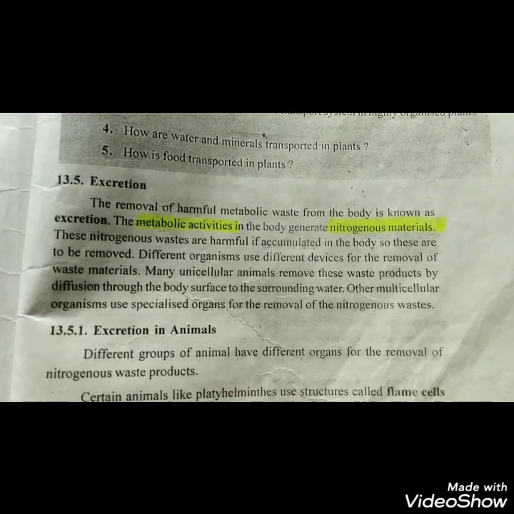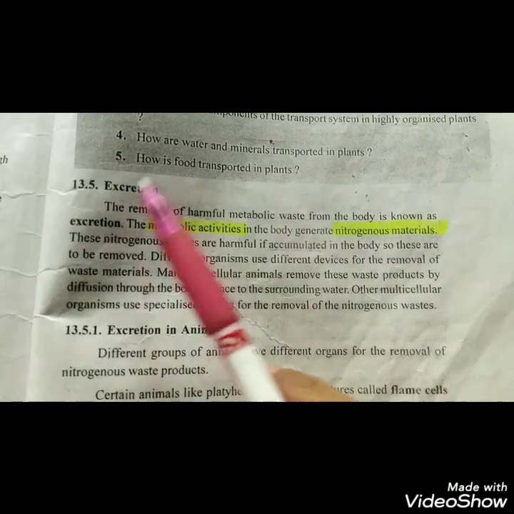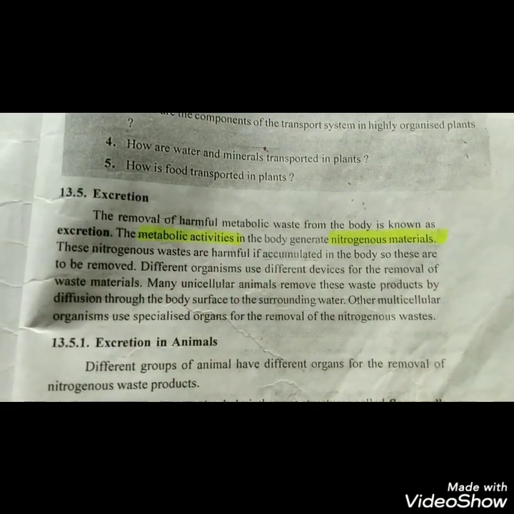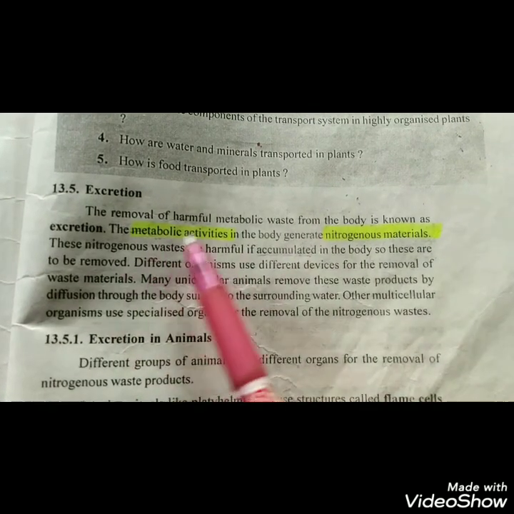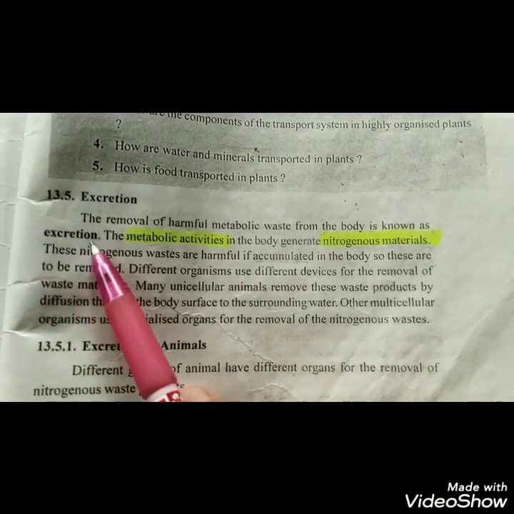Today we are going to learn about the last topic of chapter number 13, that is excretion. So let's start. The removal of harmful metabolic waste from our body is known as excretion.